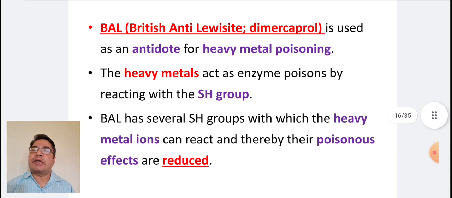British anti-Lewisite agent or dimercaprol is used as an antidote for heavy metal poisoning. The heavy metals act as enzyme poisons by reacting with the SH group. BAL has several SH groups with which the heavy metal ions can react and therefore their poisonous effects are reduced.